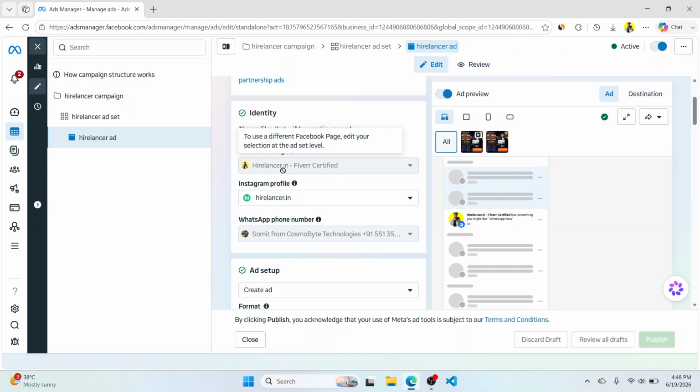And if you are able to target just a city, for example, let's say you live in Delhi or any place, for example Lucknow.